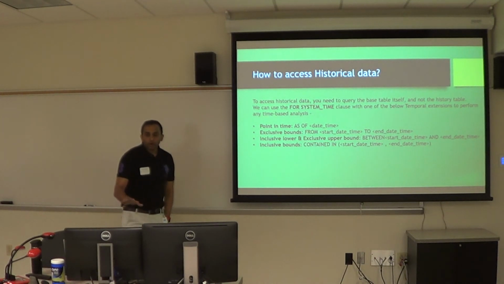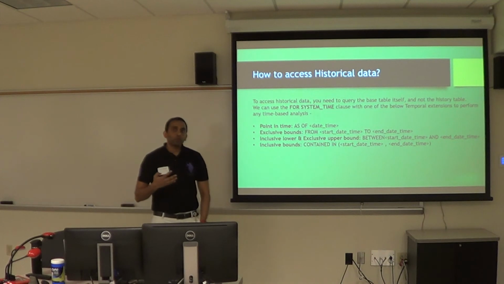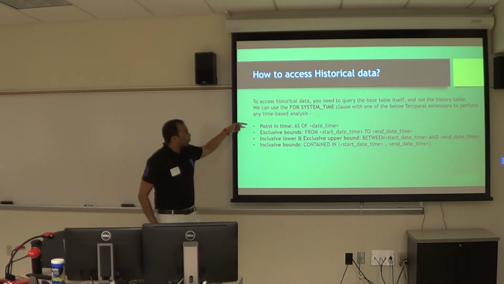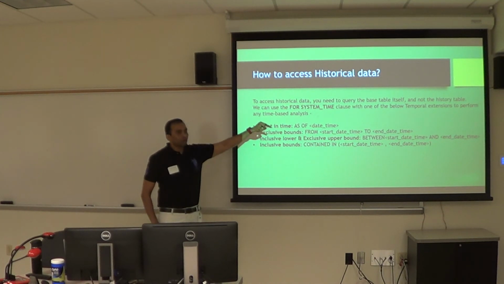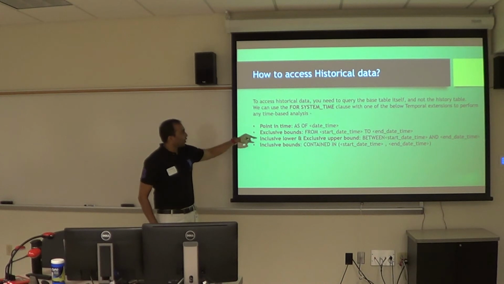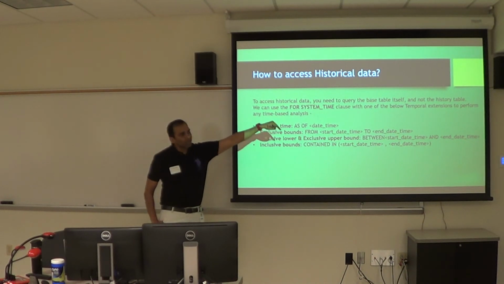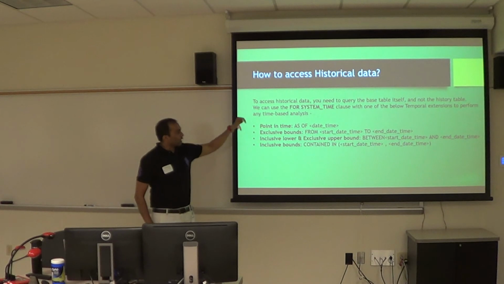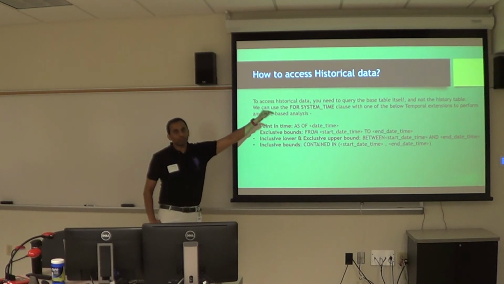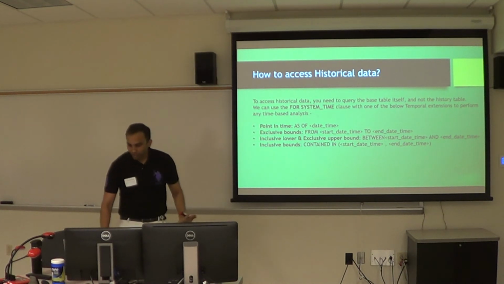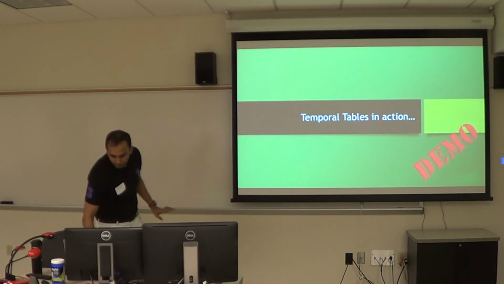And how do you actually access history data? With temporal, there are 4 temporal extensions. One is point in time. You can say, okay, I need my information as of 10th March, 10 a.m. So I can do that. You have boundaries from date to date, with an inclusive lower and exclusive upper bound. Between this date and this date, there is an inclusive bound, and also contained in this start time, end time. So pretty much you have all the scenarios covered.